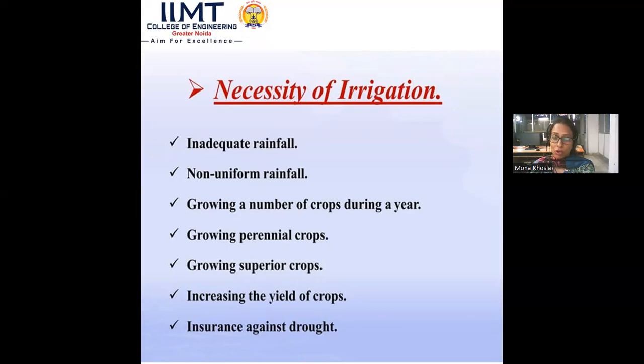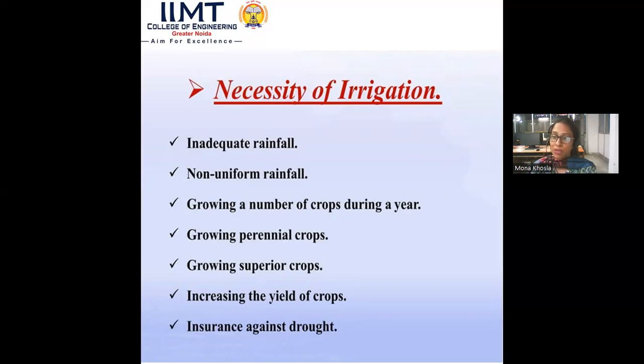Growing perennial crops. Perennial crops are the crops which are grown all the year round. For example, sugar cane. Sugar cane is a crop which is grown all the year round and it is called a perennial crop. So this crop needs water all the year round, and if in the summer season or rainy season we don't have natural water like rainfall in that area, we wholly and solely depend on irrigation.